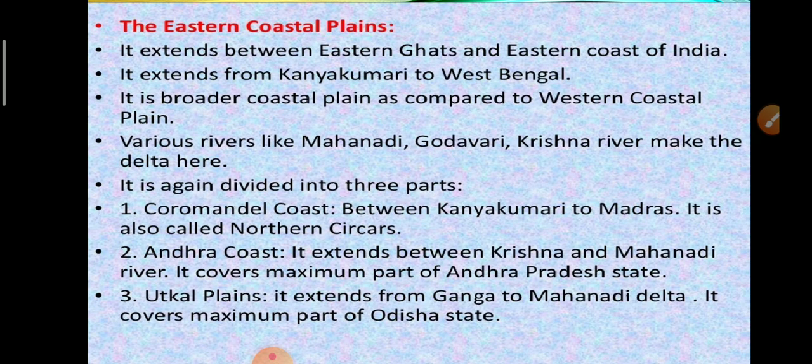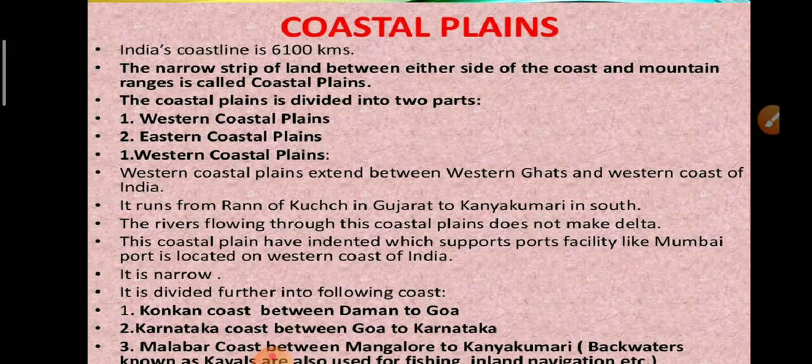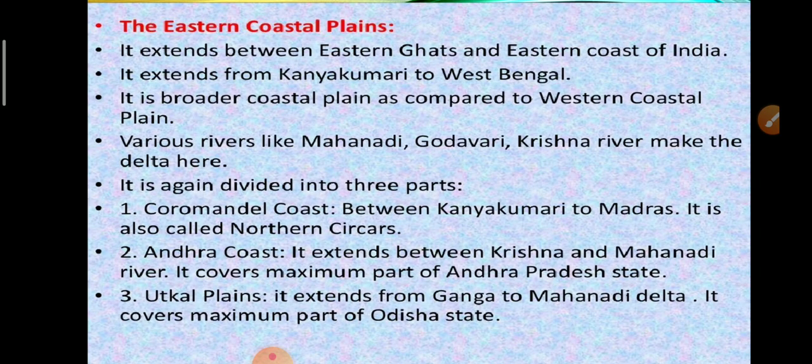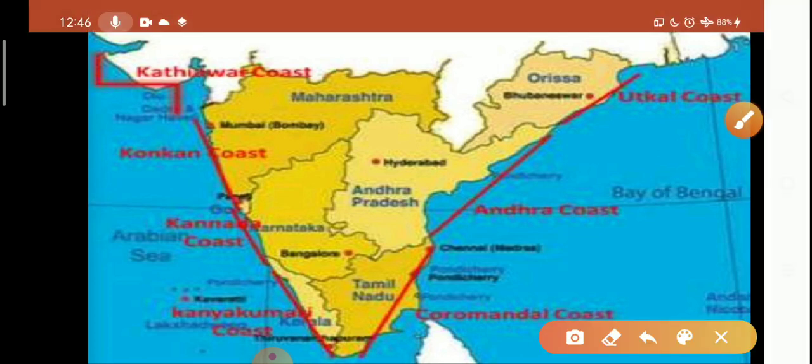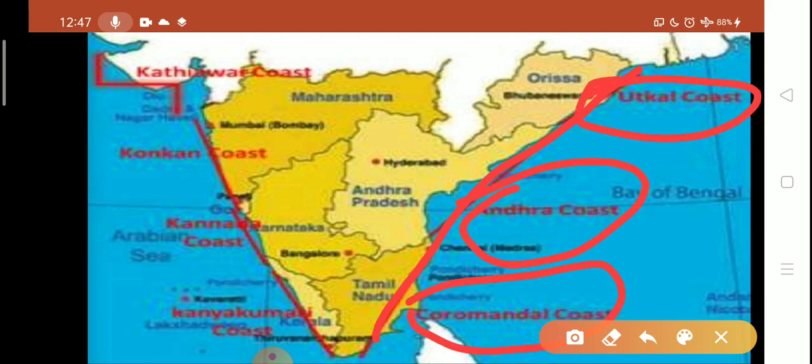It is broader coastal plain as compared to western coastal plains. Various rivers like Mahanadi, Godavari, Krishna river make the delta here. On western coastal plains, rivers are not making delta. And in eastern coastal plains, the various rivers Mahanadi, Godavari, Krishna river make the delta. It again is divided into three parts: Coromandel coast, Andhra coast and Utkal plains. So, eastern coast is also divided into three parts: Utkal coast, Andhra coast and Coromandel coast.